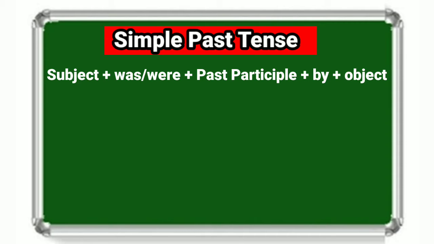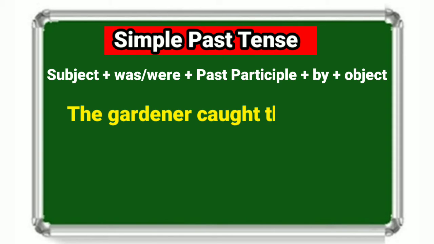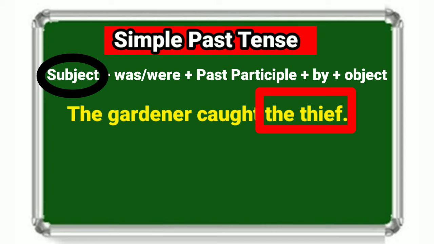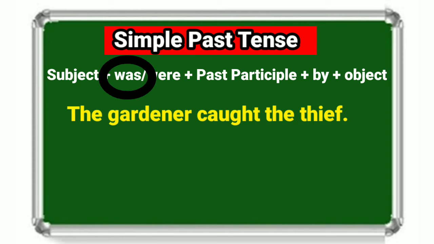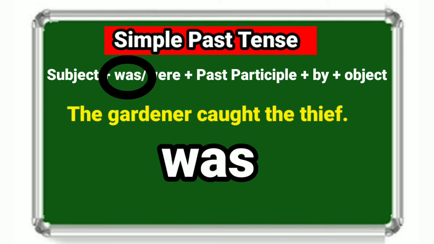For example, the gardener caught the thief. Here in this sentence, the object of active voice is the thief, which will become the subject of passive voice. As the gardener is a singular number, therefore auxiliary verb was will come.